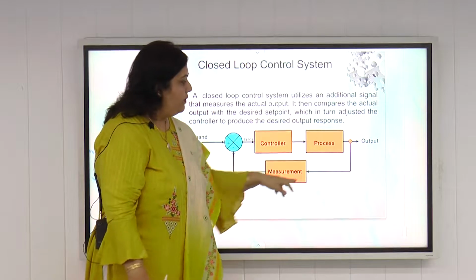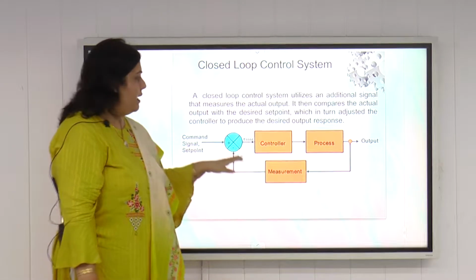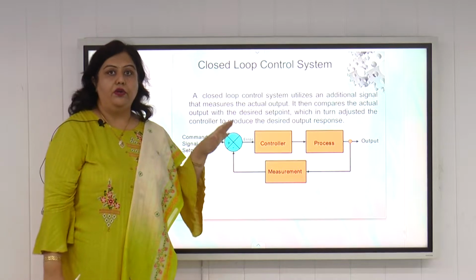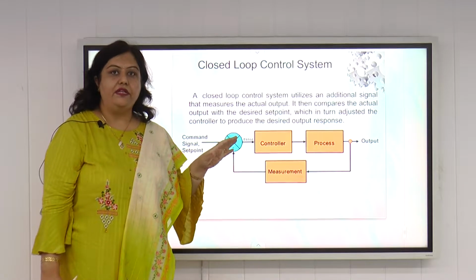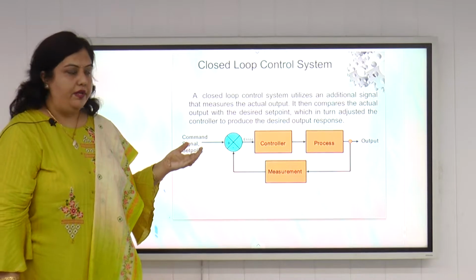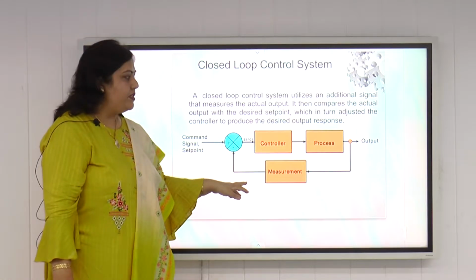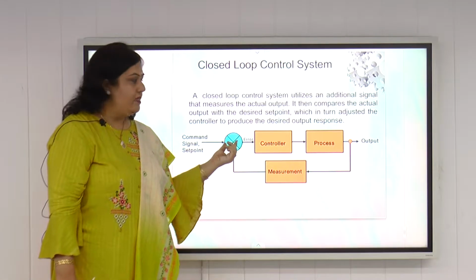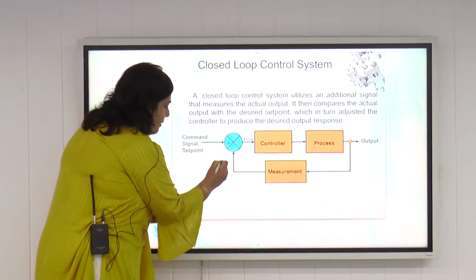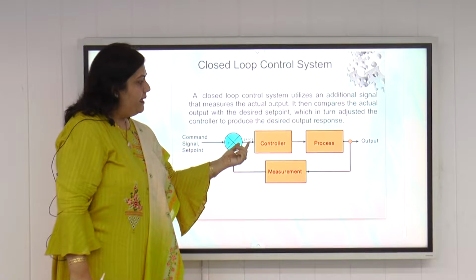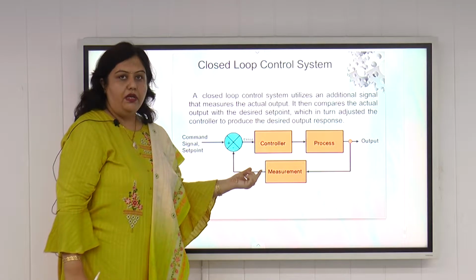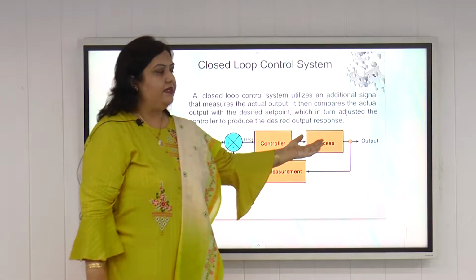So we measure the output with the help of transducer and sensor, then we compare it with the set point. For example, if I want to control the temperature of this room at 25 degrees Celsius, 25 degrees Celsius will be the set point. So we compare the set point with the measured value and error will be generated. This is the comparator as shown by the blue color. This one is comparator. And then error is generated. That error is given to the controller. Then controller will do the necessary action so as to control the temperature at the desired value.